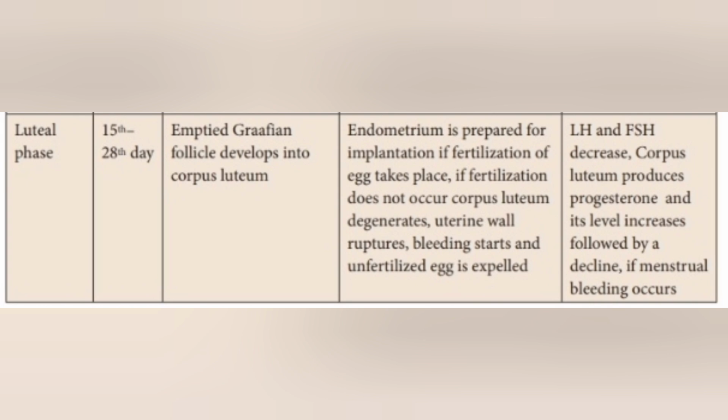The uterine wall ruptures, bleeding starts, and unfertilized egg is expelled. Then hormones change, LH and FSH decrease, corpus luteum produces progesterone and its level increases, followed by a decline if menstrual bleeding occurs.